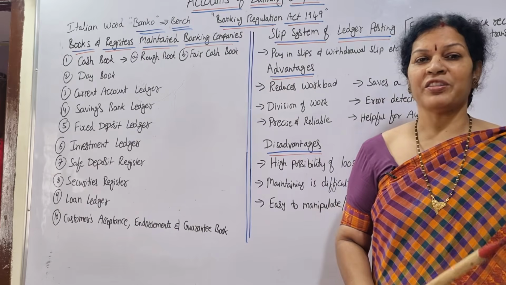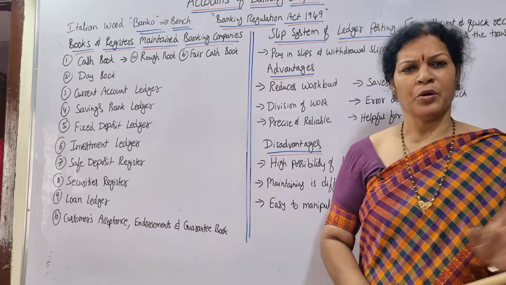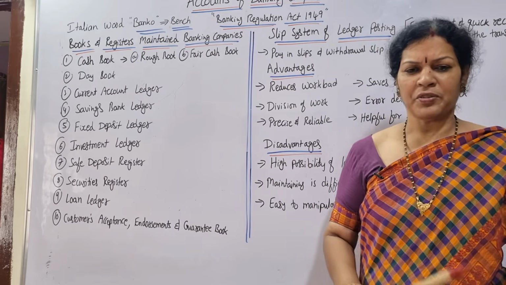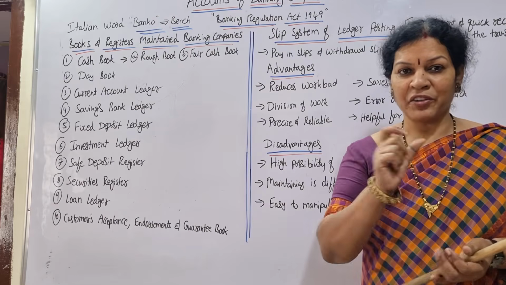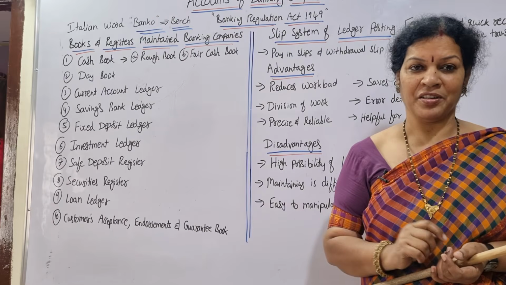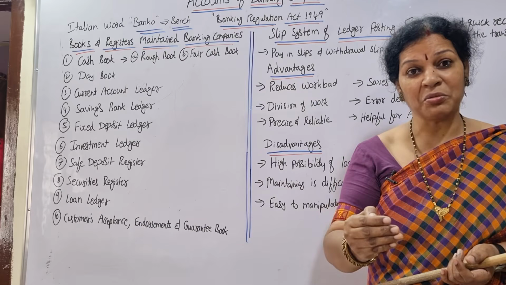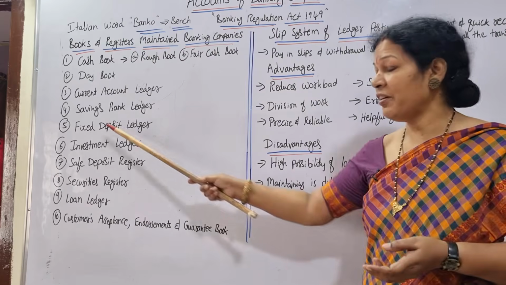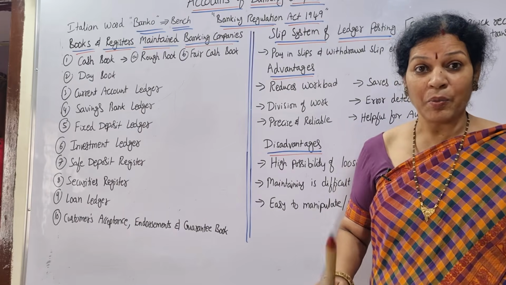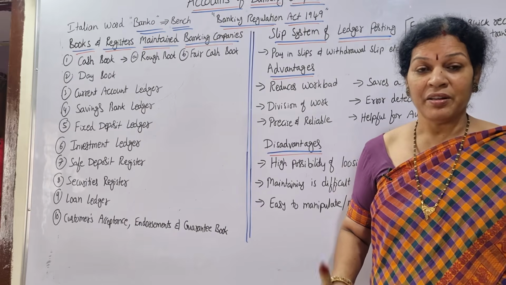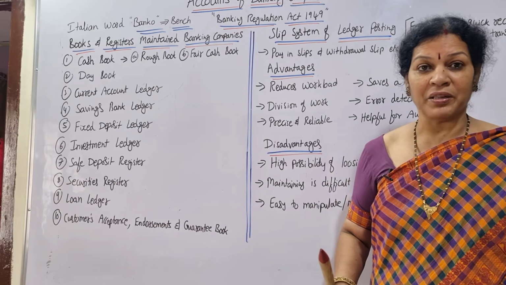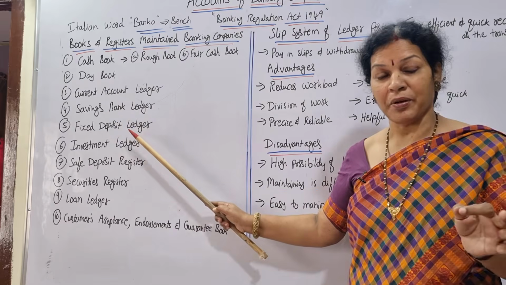Fixed deposit ledger, all fixed deposits. Whoever is keeping fixed deposits, suppose say in 1 month we got fixed deposits of 108, all the transactions will be systematically written into the fixed deposit ledger. Day wise also it can be visible. You can check it out very easily. That's about the fixed deposit ledger.